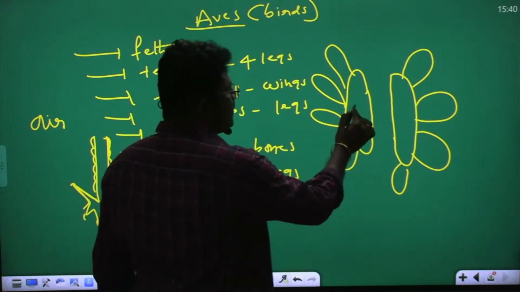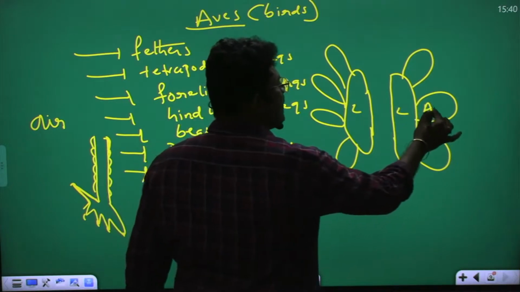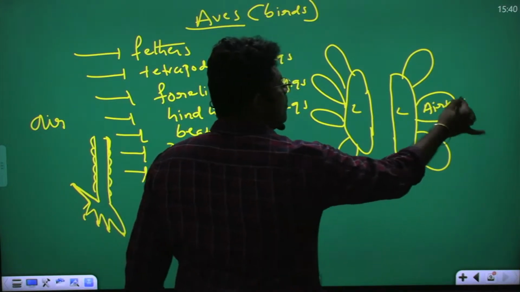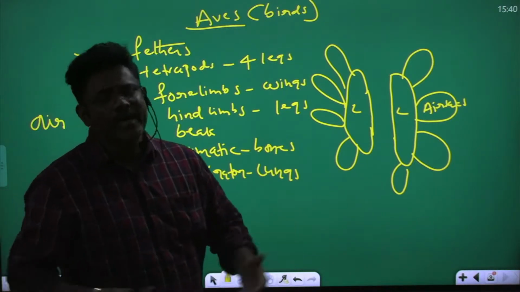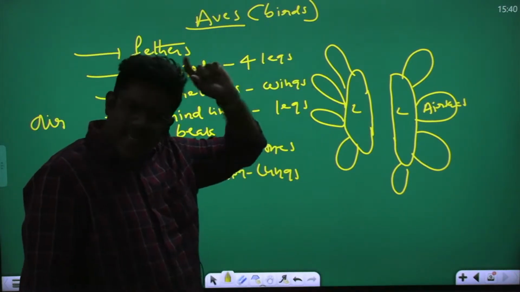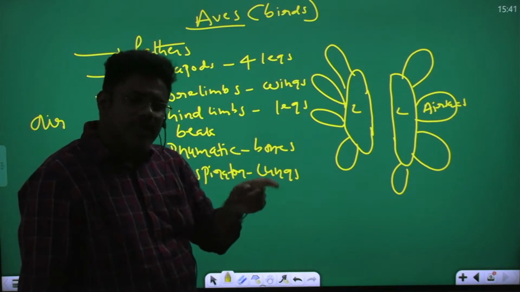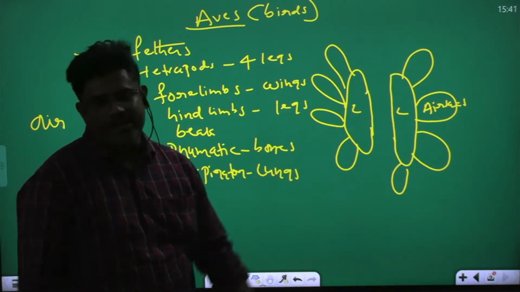So these are what? Lungs. These are what? Air sacs. Air sacs are associated with what? Lungs. Lungs are useful for what? Respiration. Associated with what? Air sacs. Air sacs are useful for continuous respiration and flight.